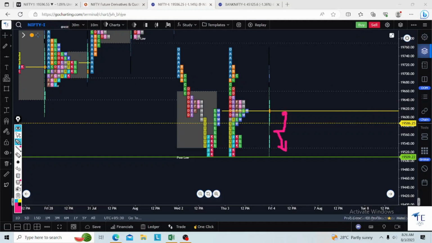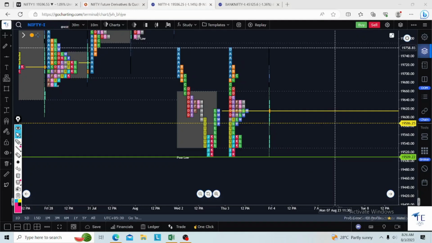So as a retail option buyer, what do you have to do? This is a non-trading zone. Don't buy any PE, don't buy any CE. Once the market gets acceptance above this, the direct target is this. That means 19,730 to 19,760 is the target for the upside today.